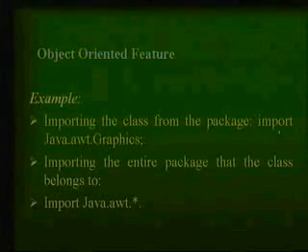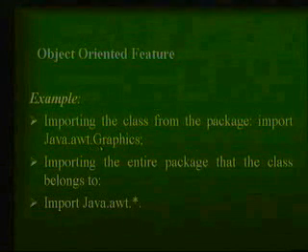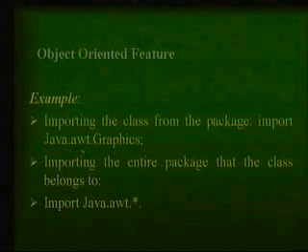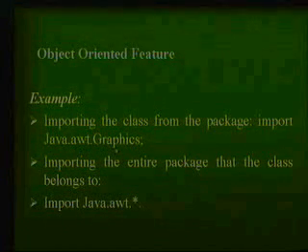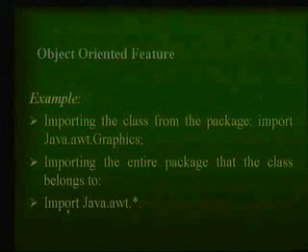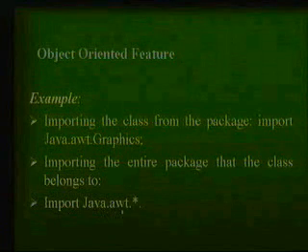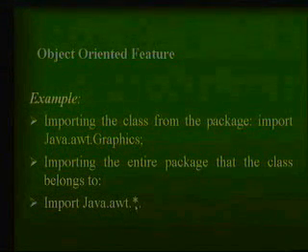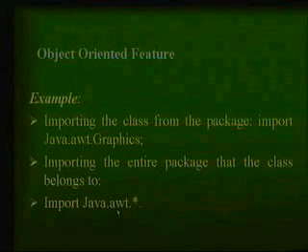For example, you have to write import java.awt, import java.io, and so on. So import is basically to include the classes defined in the package with your program, so that you can directly access them. Something I can write like this: import java.awt.Graphics. What exactly does it mean? First I write the package name, and then I write the name of the class which I want to use. Or you can include all the classes in your program. In that case, I write import java.awt.*, meaning all the classes defined in java.awt you have direct access to.